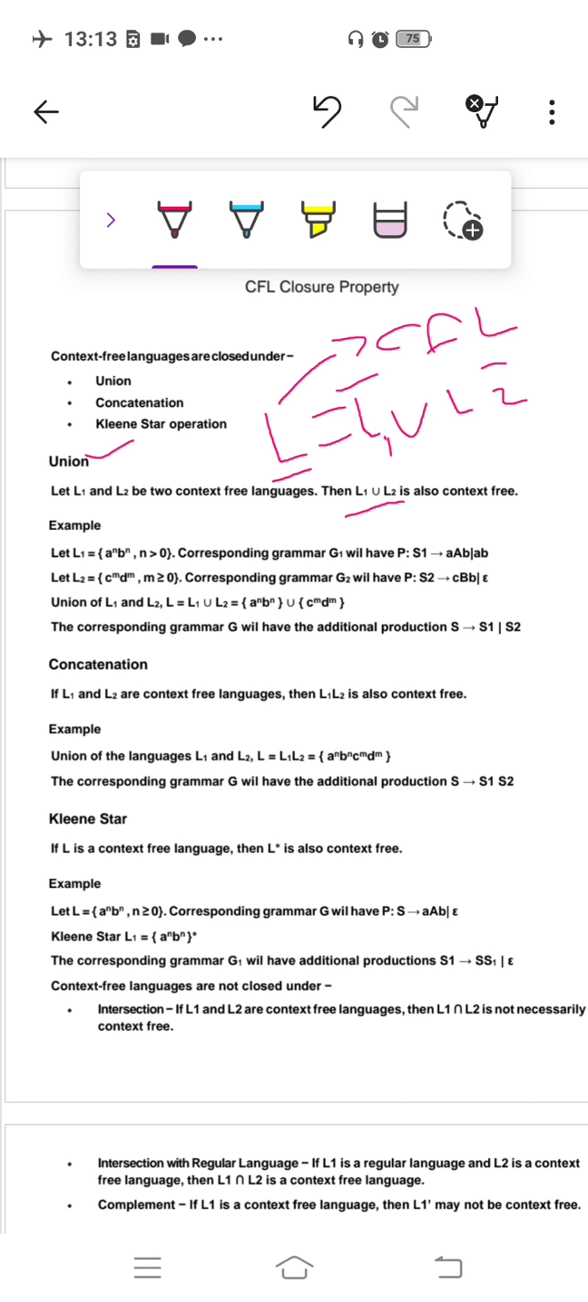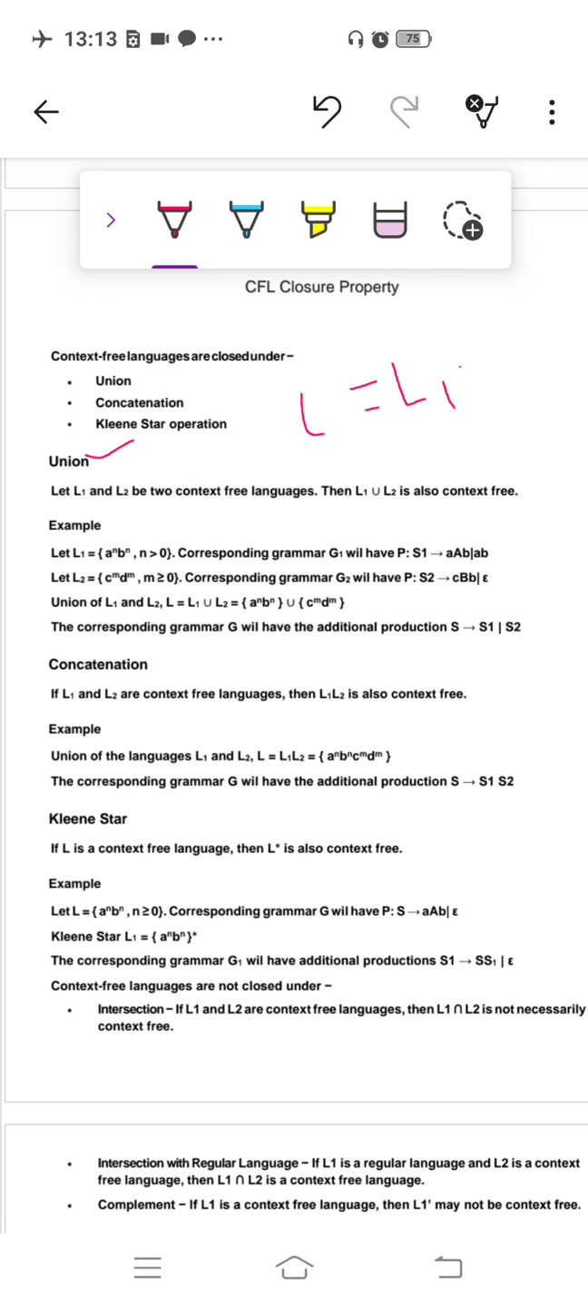In concatenation, it also states that if L1 and L2 are context free languages, then L1 concatenated with L2 is also context free. Like this: L is equal to L1 concatenated with L2. If L1 and L2 are context free languages, then L is also a context free language.